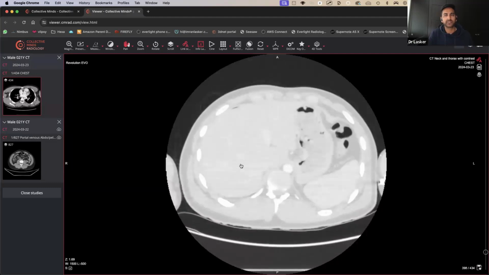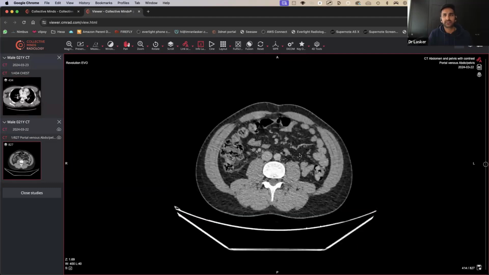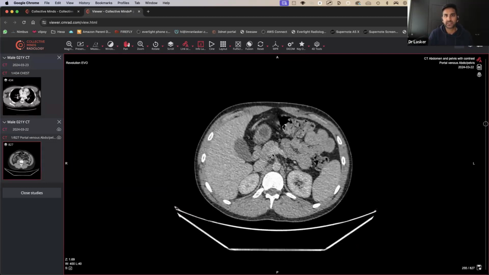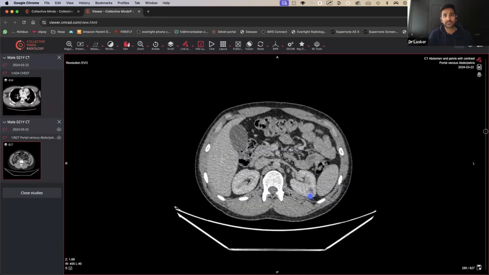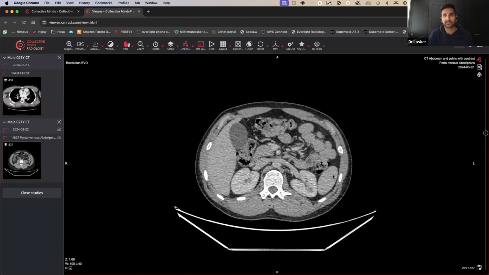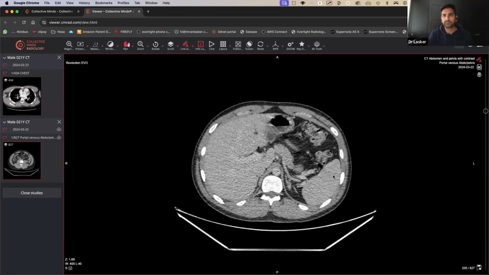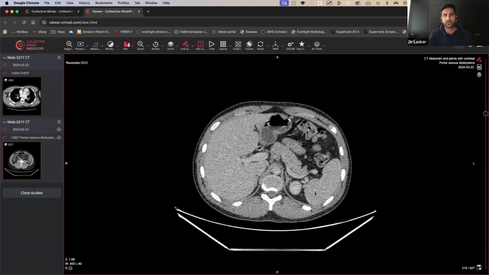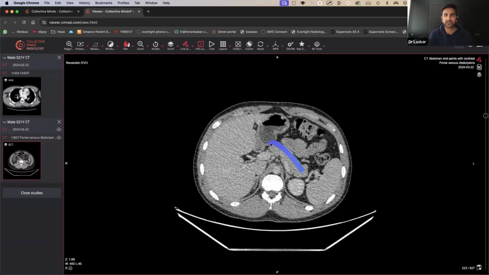Something's happened, right? So therefore, you need to do a CT scan of the abdomen and pelvis and see what's going on. Right. So what could have perforated? You could have a perforated gallbladder, but you don't usually get air with that. The gallbladder looks okay. The kidneys look okay on first instance, and the spleen doesn't look particularly big. I wouldn't be too worried about it. I'm worried about the perforation. Something's happened. The pancreas looks okay.